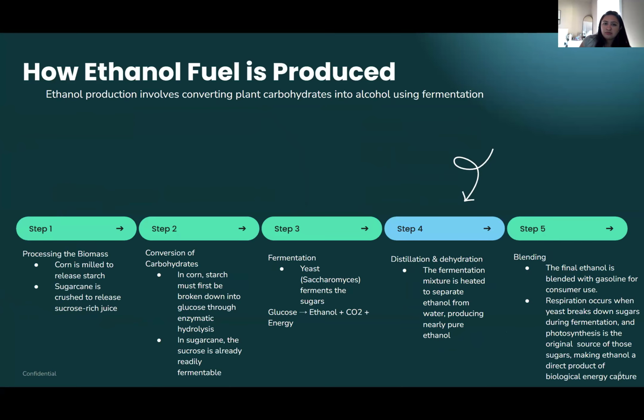How is ethanol fuel produced? Ethanol production involves converting plant carbohydrates into alcohol using fermentation. These are just the major steps. Step 1 is processing the biomass. Step 2 is conversion of carbohydrates. Step 3 is fermentation. Step 4 is distillation and dehydration. And step 5 is blending.